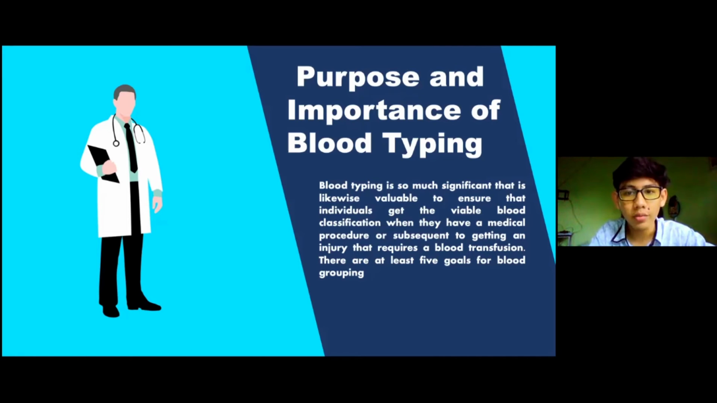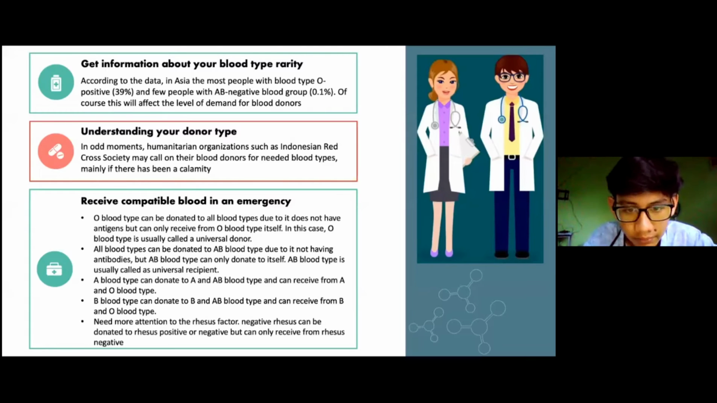Purpose and importance of blood typing. Blood typing is so significant that there are at least 5 goals for blood typing or blood grouping. Next slide. The number 1 is to get information about your blood type rarity.